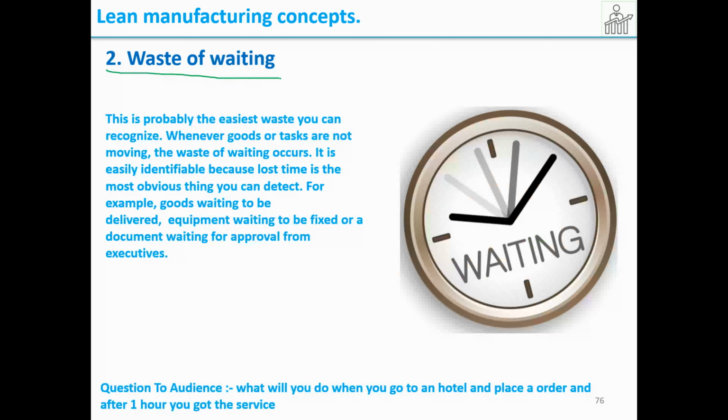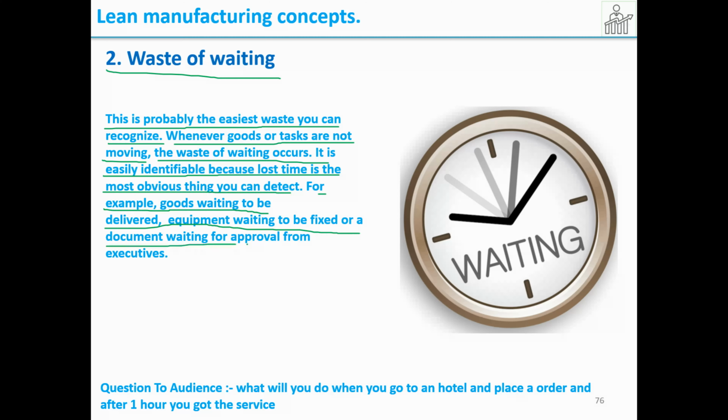Then the second one is waste of waiting. This is probably the easiest waste you can recognize. Whenever goods or tasks are not moving, the waste of waiting occurs. It is easily identifiable because lost time is the most obvious thing you can detect. For example, goods waiting to be delivered, equipment waiting to be fixed, or a document waiting for approval from executives. So waste of waiting is where things are waiting for the next process.